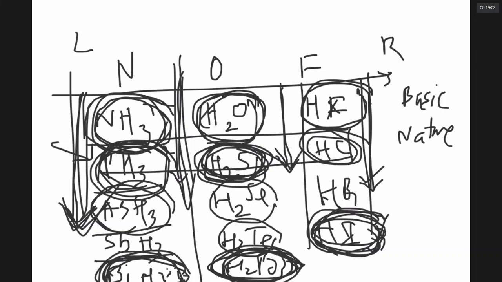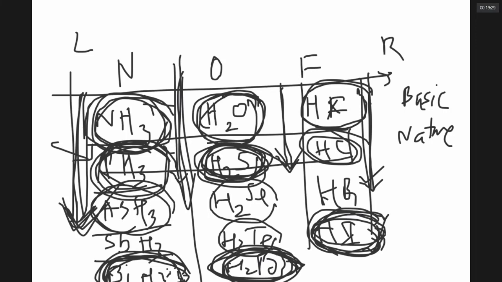In the 16th group, the story is simple. H2S is less than H2Se, H2Se is less than H2Te, H2Te is less than H2Po, H2Po is less than water. Because in water, hydrogen bonds are very strong and each molecule of water makes 4 hydrogen bonds. In ammonia, hydrogen bonding is there, but it is very weak.